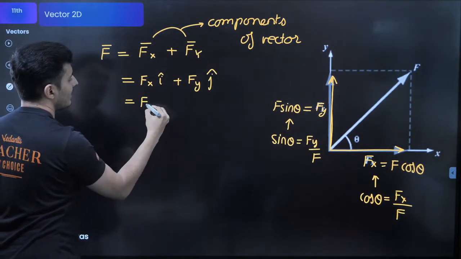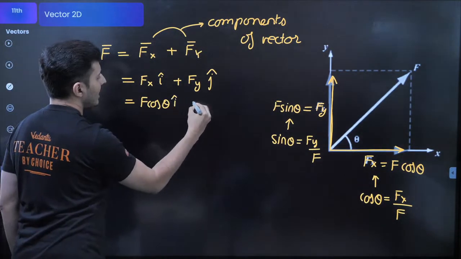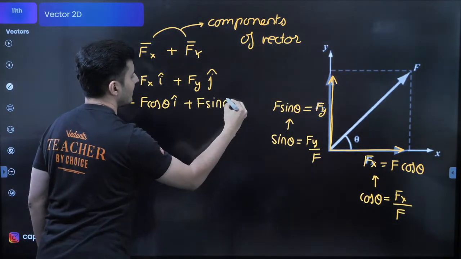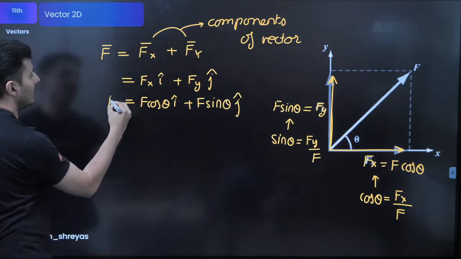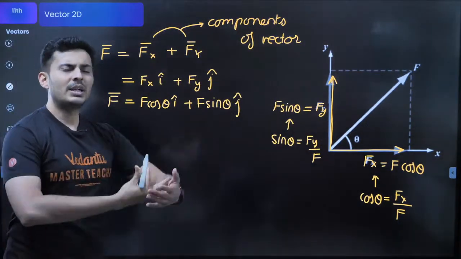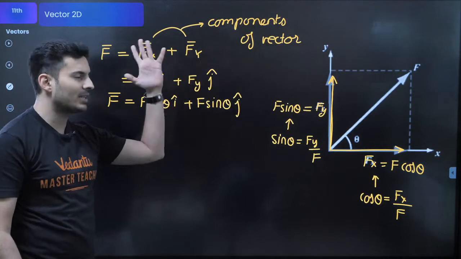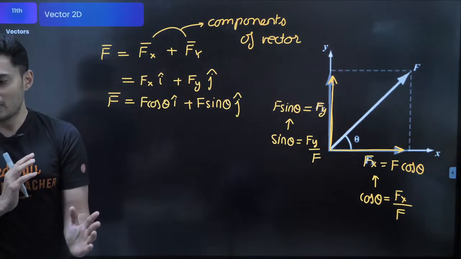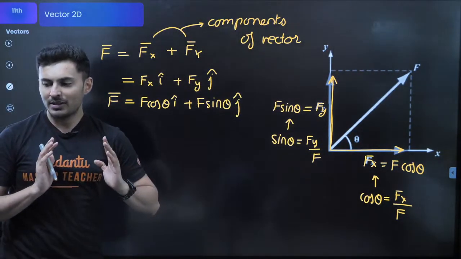So fx in this case is f cos theta, i cap. Fy is nothing but f sin theta, j cap, right? So that is what the force is. It could be anything. You will substitute the values and you will get it. Everybody with me on this?